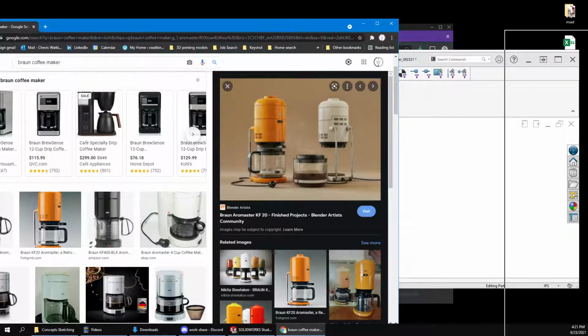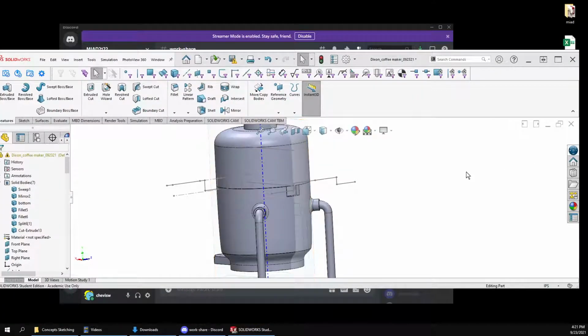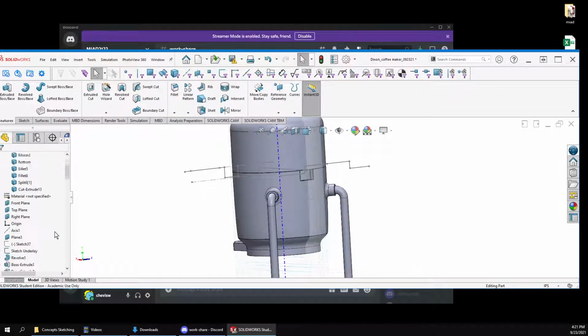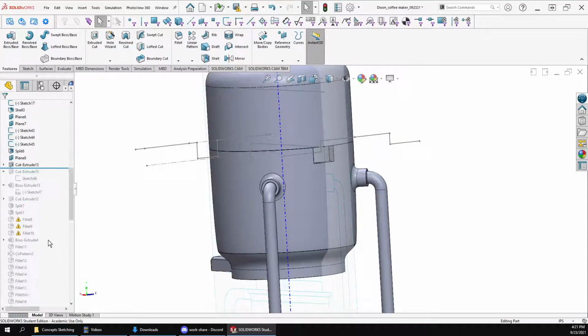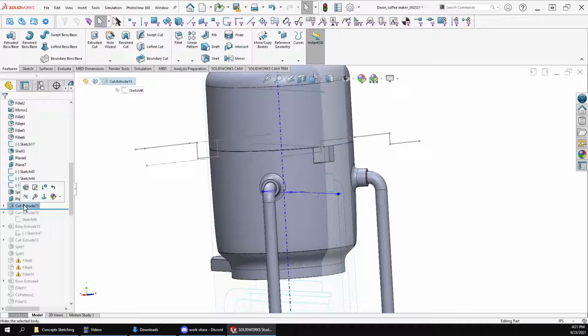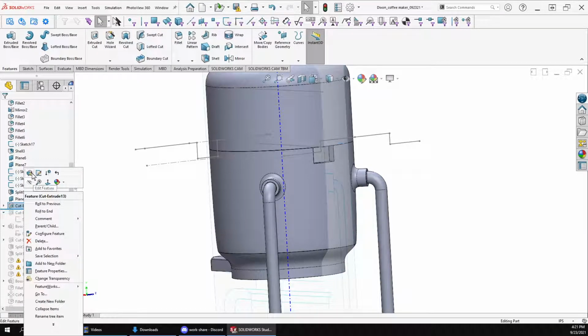Let me just pull up the Braun maker on the other side of the screen so I can see it better. Okay, we're going to delete that.